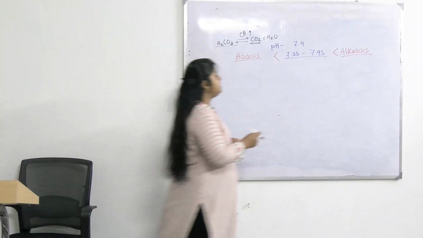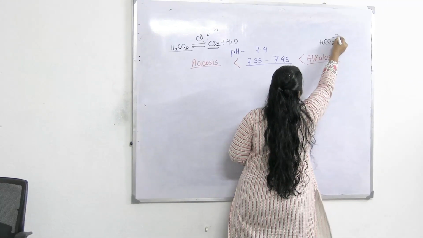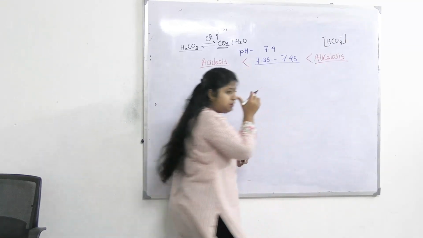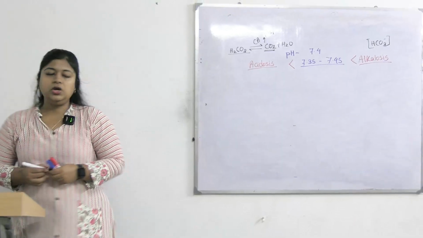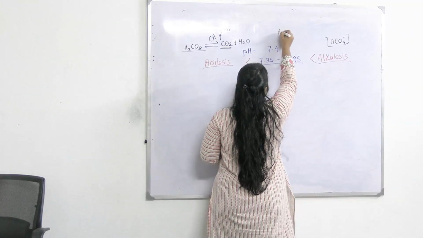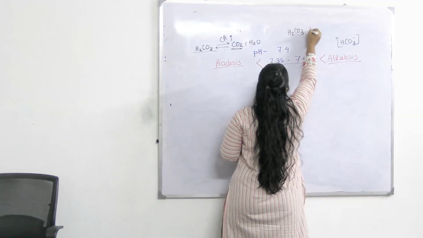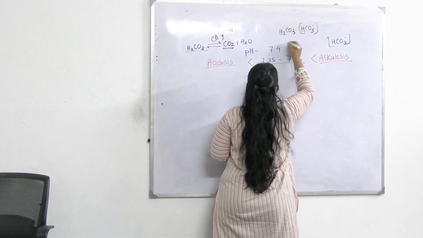Okay, and what is the alkali in our body? Main alkali is bicarbonate ion. Okay, bicarbonate ions. So there is a ratio, balance ratio between H2CO3 and bicarbonate. What is this?